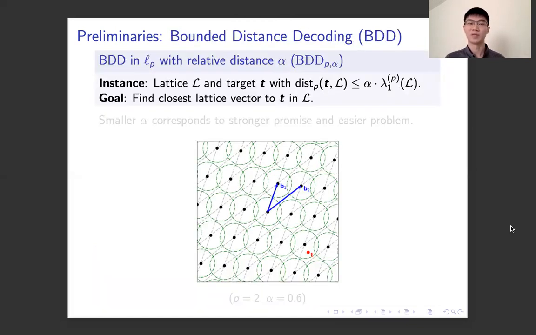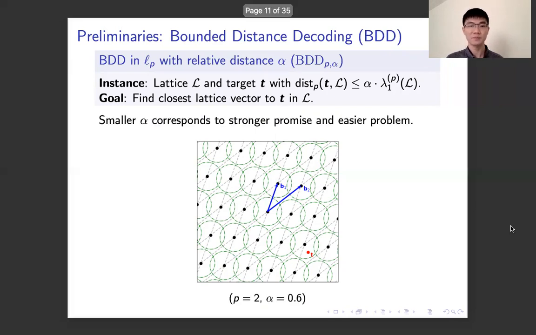Another lattice problem we consider in our work is the bounded distance decoding problem, BDD. The BDD problem in Lp norm with relative distance alpha is the problem where we are given a lattice L and a target vector t with the promise that the distance from the target vector t to the lattice L is at most alpha times the lambda1 of L. And the goal in this problem is to find a closest lattice vector to t in lattice L. Note that here, a smaller alpha factor corresponds to a stronger promise that the target is closer to the lattice, and this smaller alpha corresponds to an easier problem.